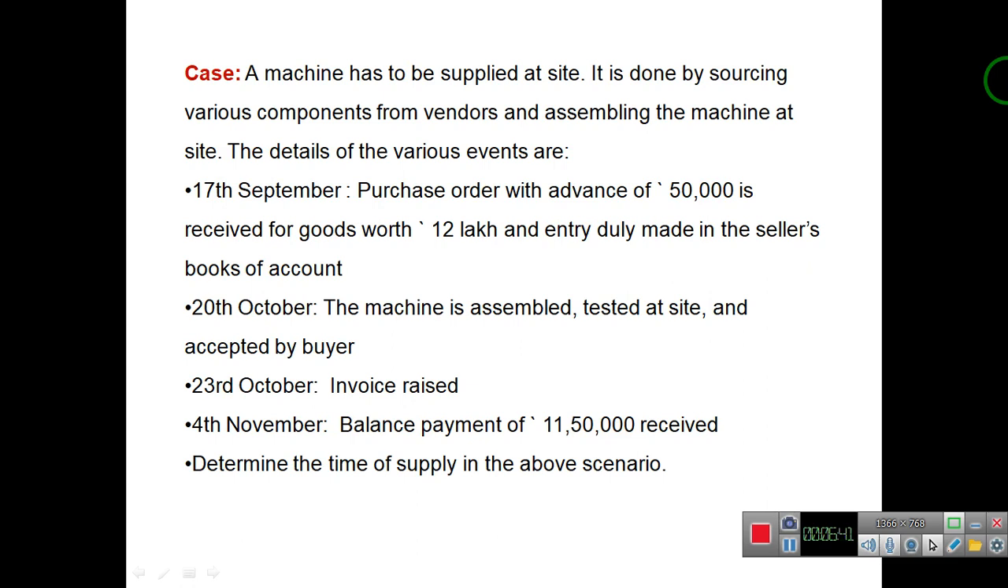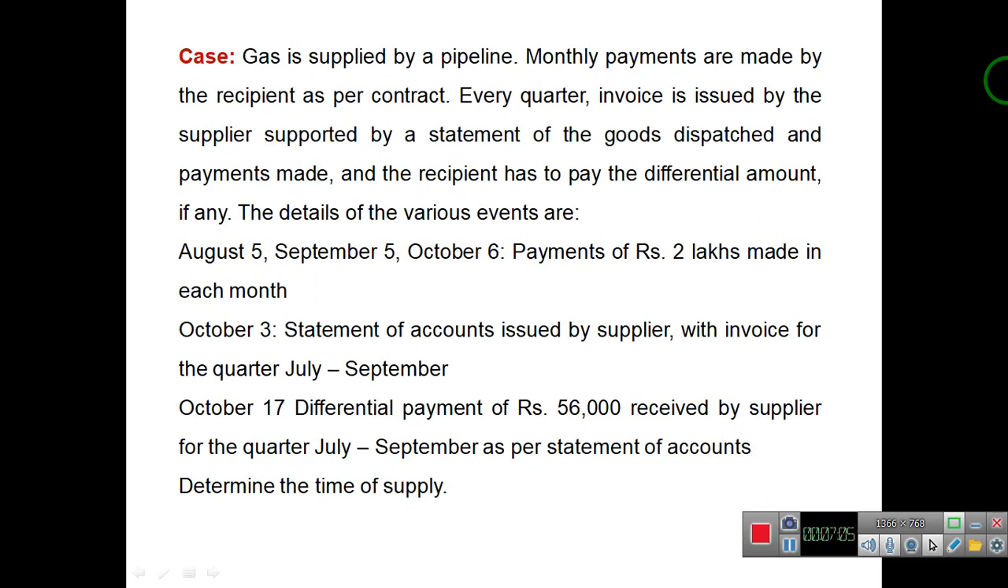So 20th October is the last date of issue of invoice. The next date is the date when payment is received, which is 4th November. In this case, we'll consider 3 dates: 20th October, 23rd October and 4th November. The earliest is the 20th October. In this case, the time of supply will be 20th October.